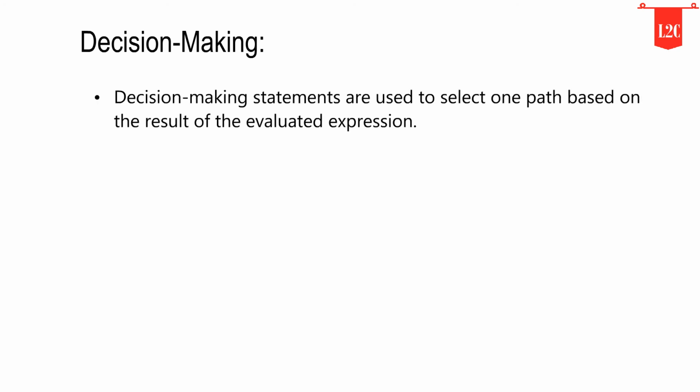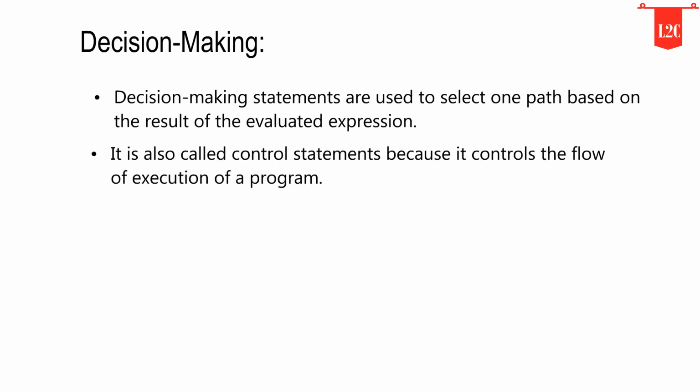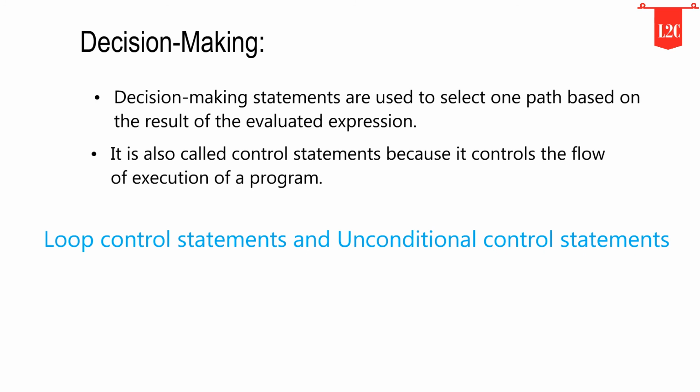In this video, we learned about the decision-making statements in C language. Decision-making statements are used to select one path based on the result of the evaluated expression. They are also called control statements, because they control the flow of execution of a program. Hopefully, you have learned well from this video, made with extreme simplicity to help you learn decision-making in C language. In our next video, we will see the loop control statements and unconditional control statements in detail.